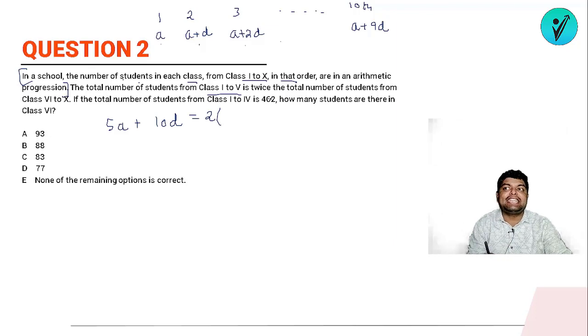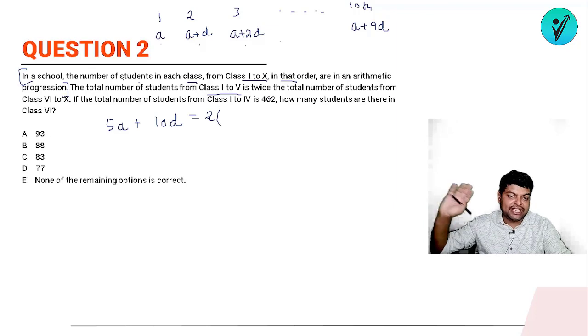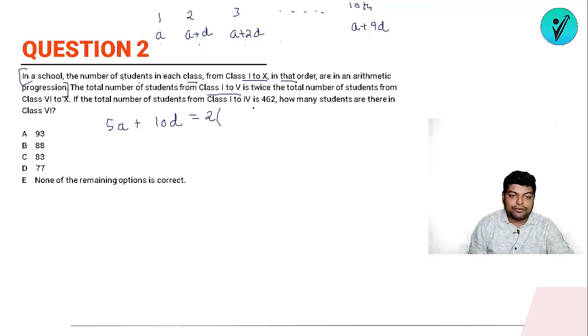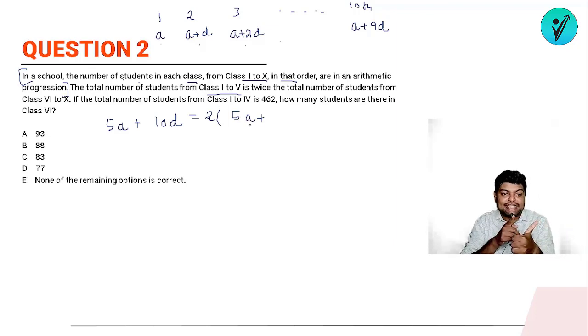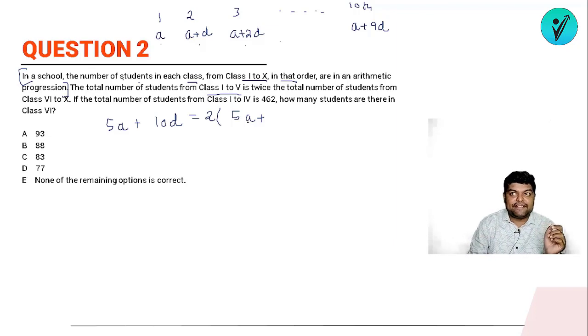तो क्लास 6 से 10 के बीच में कितने बच्चे होने वाले? In class 6 I have a plus 5d, 7 में होगा a plus 6d, 8 में होगा a plus 7d, up to a plus 9d. तो again add, तो first of all again I have 5 a's, तो 5a तो मैंने लिख दिया. Next we have to add 6d, 7d, 8d, 9d. ठीक है, और sorry 5d भी add होगा ना, क्लास कौन से यहां से add करना है, from class 6. So 5d plus 6d plus 7d plus 8d plus 9d. So 5 से लेकर 9 तक add कर लो, तो 5 से लेकर 9 add करोगे तो it will be 35d.